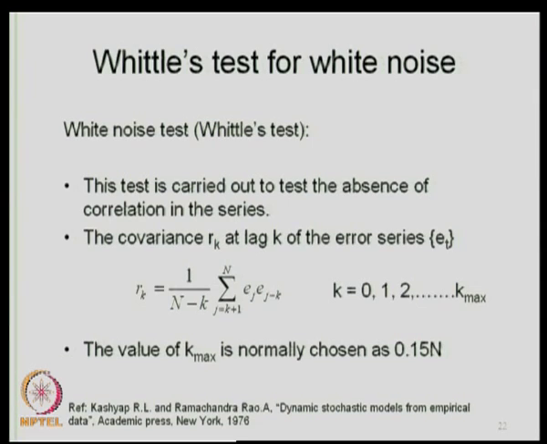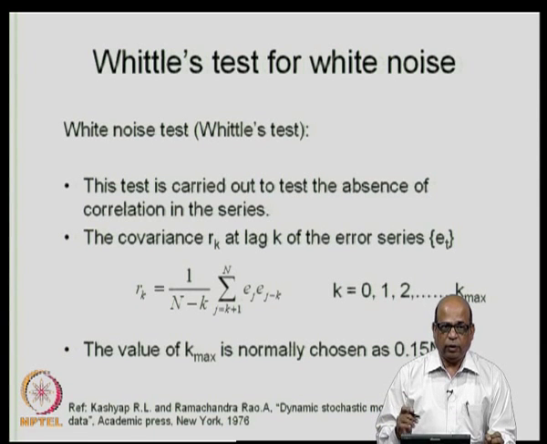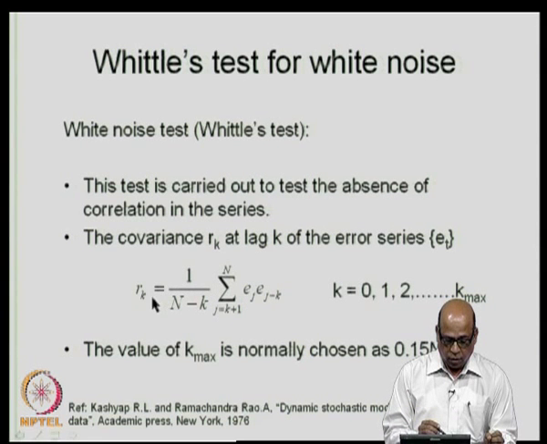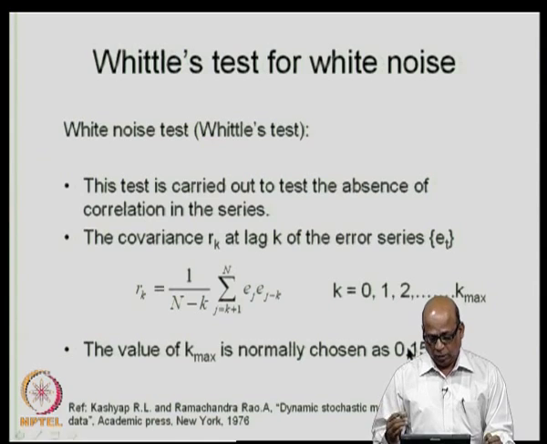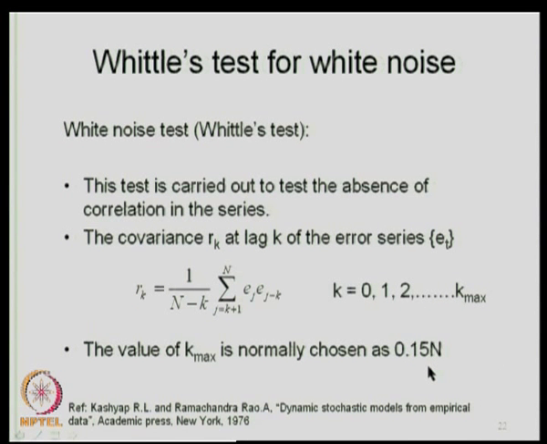This I have discussed earlier, but just to recapitulate, essentially what we do is we formulate the covariance R k at lag k of the error series E t, error or residual series is the same. So, this we go from k equal to 0, 1, 2 etcetera up to k max. We typically consider the maximum k as 0.15 n.